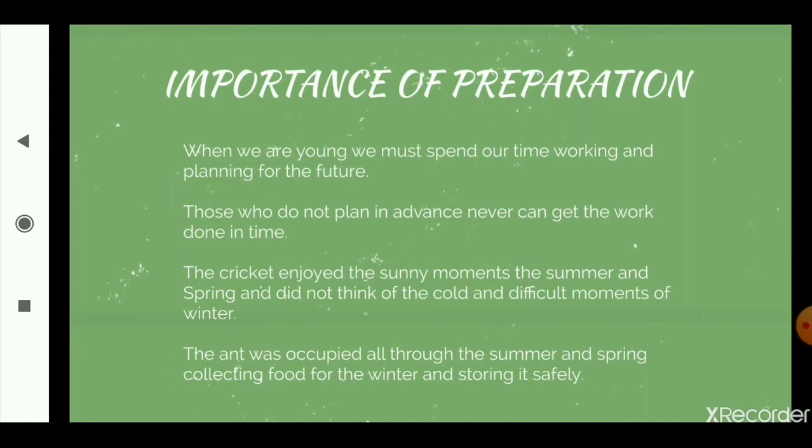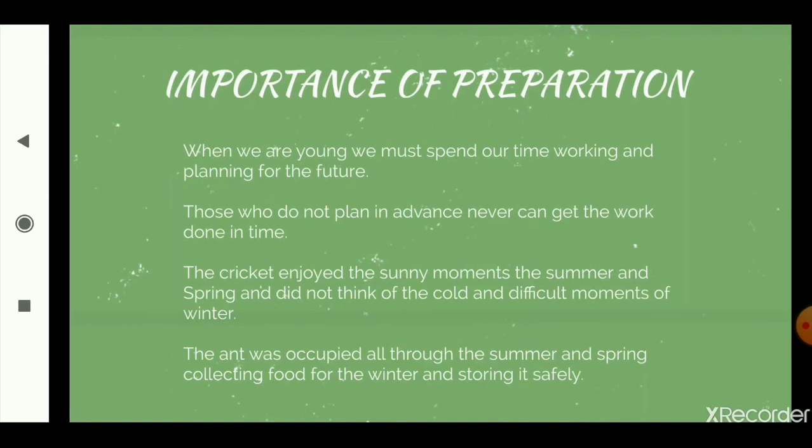Their work is always unordered. Their work is not tidy at all. So if you don't plan in advance, you will never be able to get your work done. So you always have to plan in advance. Just like during your exams, you start revising a month before. You don't just leave everything for the last day, right? That's what you need to do.